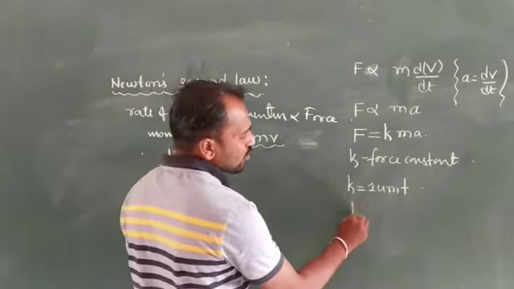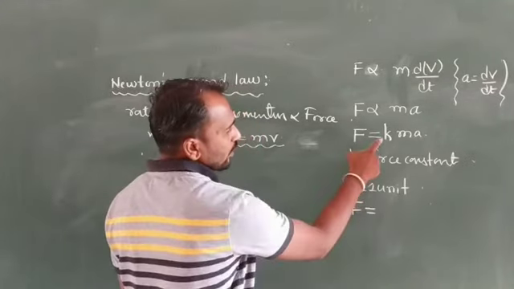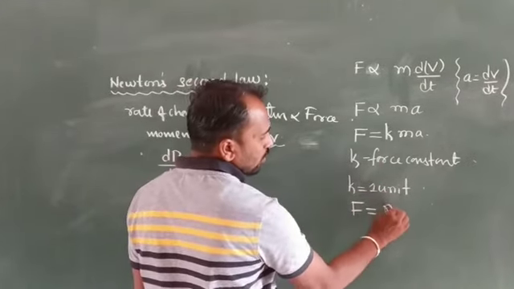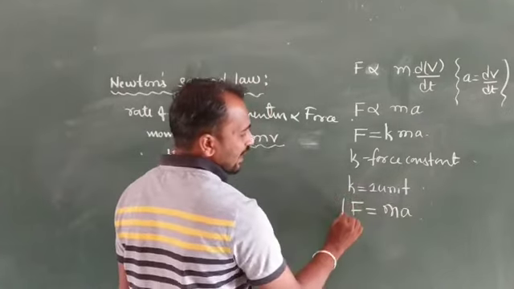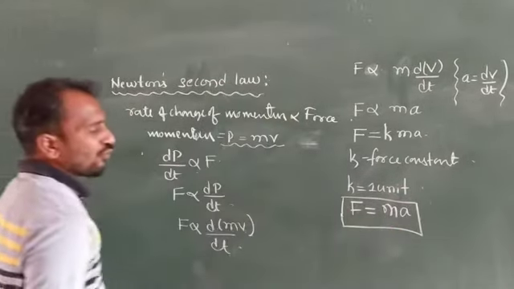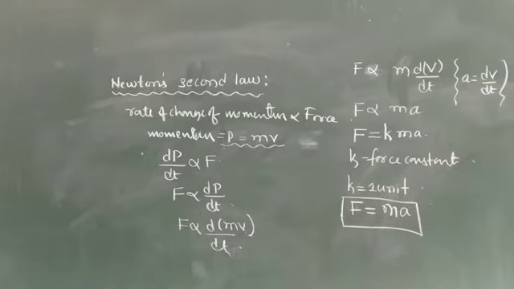Then force is equal to 1 unit into mass into acceleration. So the force is equal to mass into acceleration.